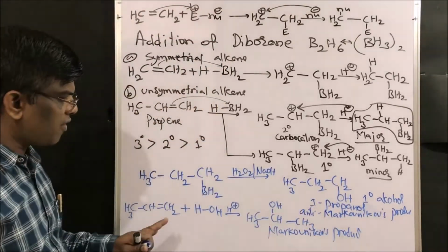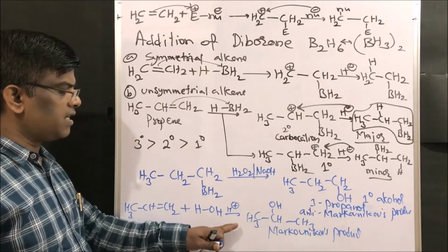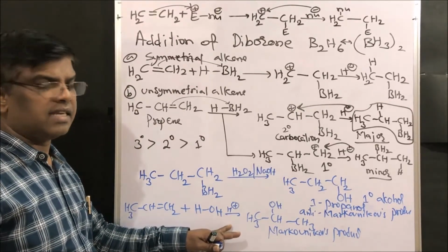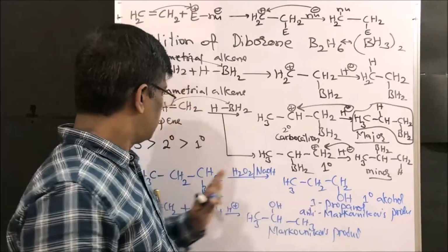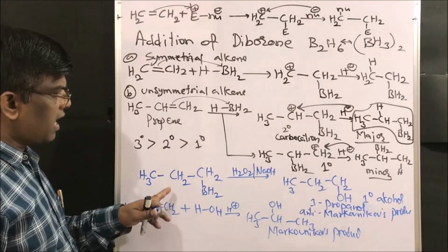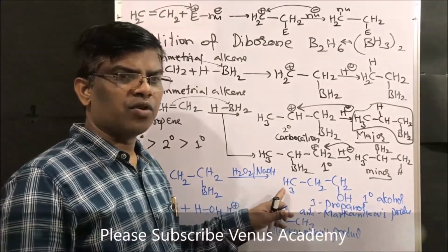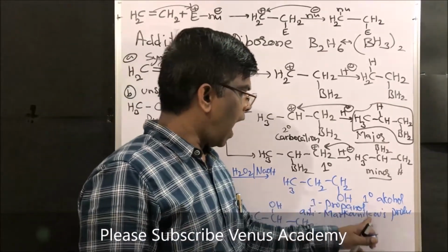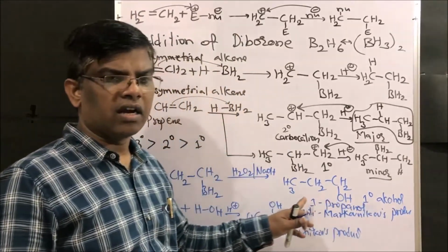As we know, with an unsymmetrical alkene, for example, addition of water in the presence of a catalytic amount of sulfuric acid is going to give the Markovnikov's product. But with the same compound, that is propene, here also propene, right? Addition of diborane followed by hydrogen peroxide in the presence of sodium hydroxide is going to give the anti-Markovnikov's product. This is a very important concept.